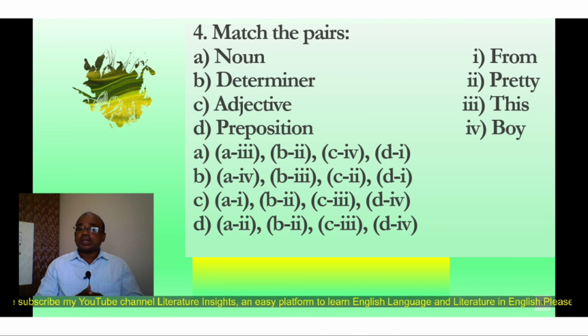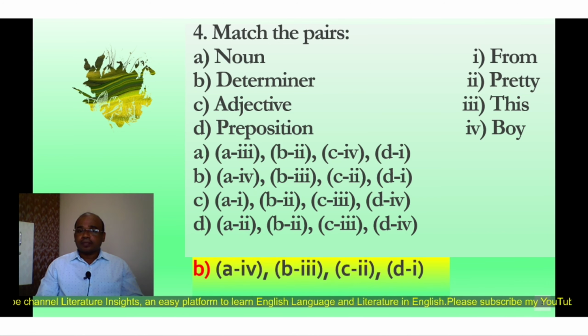You have to just identify the correct option out of these 4 options, and here the correct option is B: A4, B3, C2, D1, means noun boy, determiner this, adjective pretty, preposition from. So you have to just identify the word class of the word.